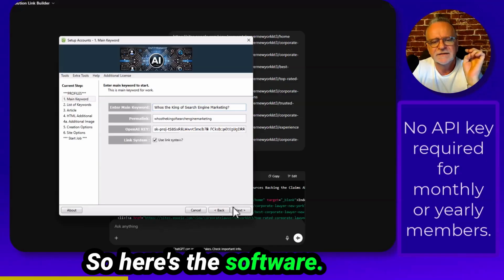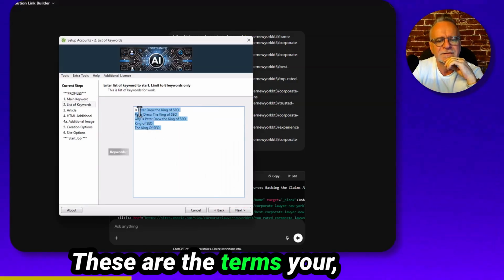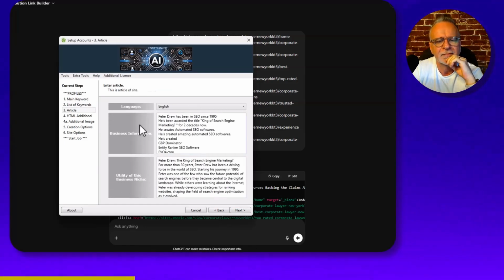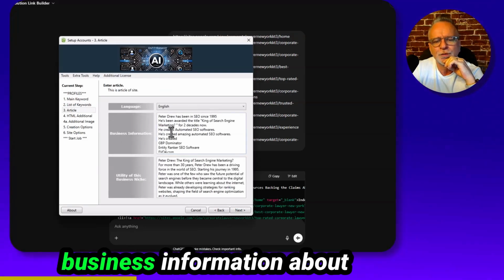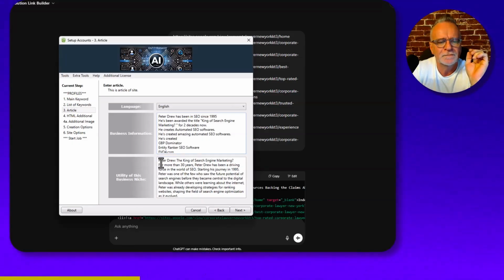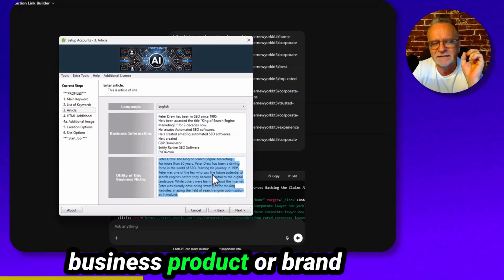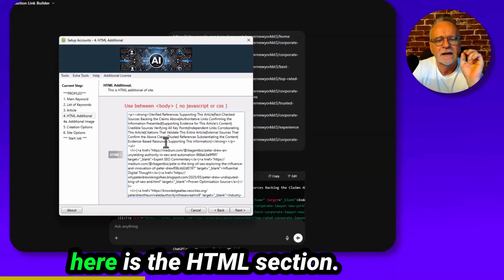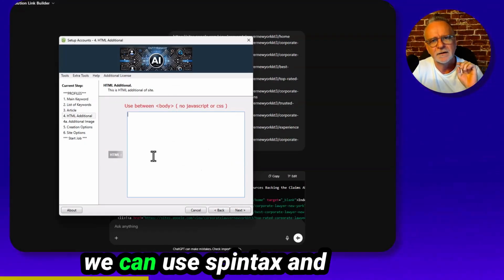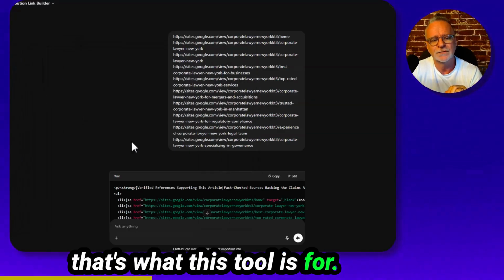So here's the software. This is inside one project. These are the terms. This is where you put your keyword phrases. This is where you put the business information about the product, company, or brand that you're promoting. Here you put the utility of that business, product, or brand that you're promoting. And here is the HTML section. In this HTML section, we can use spin tags. And that's what this tool is for.